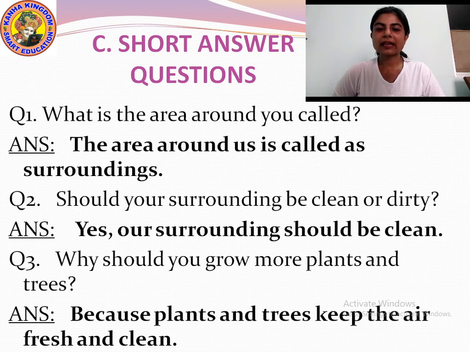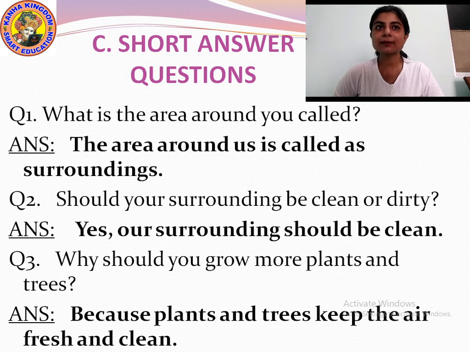Now students, our next question is short answer questions. Question number 1. What is the area around you called? I repeat, what is the area around you called?